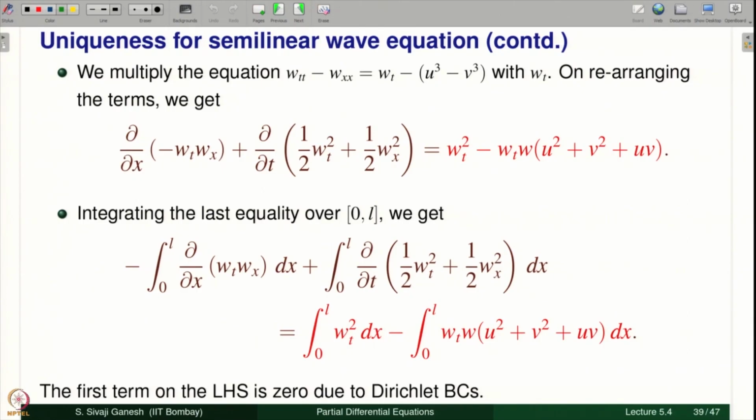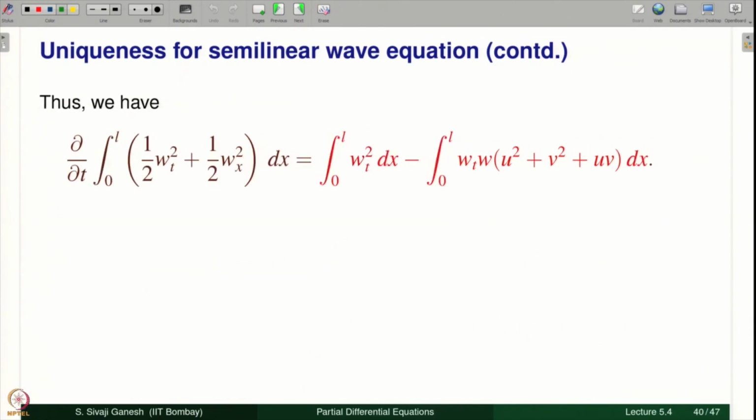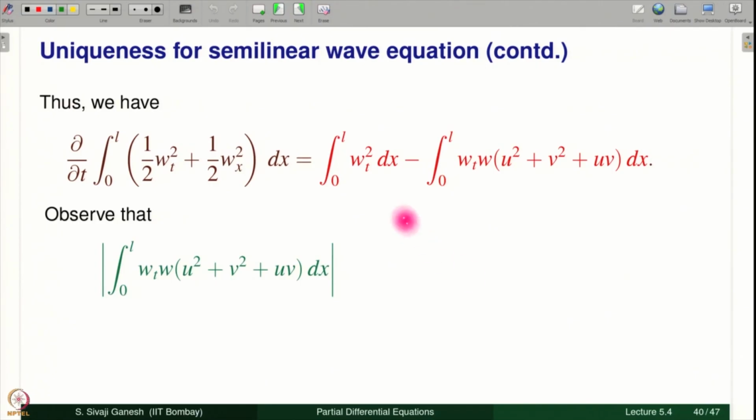The first term again is 0 because of the Dirichlet boundary conditions. So what we have is this. Let us do some estimation on the right hand side term which is here. That u cube minus v cube I wrote as (u minus v) into (u square plus v square plus uv). So that u minus v became w, that is why you have a w here.